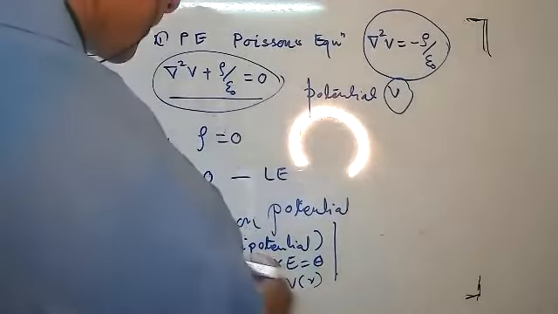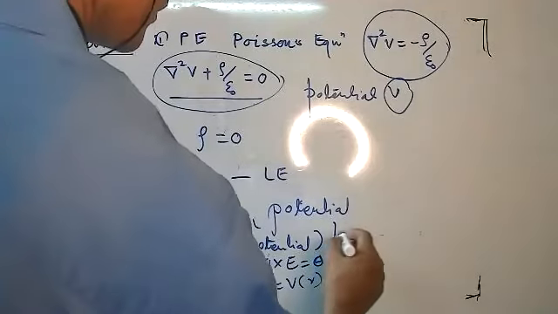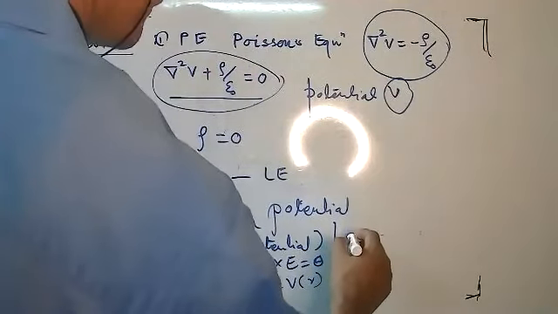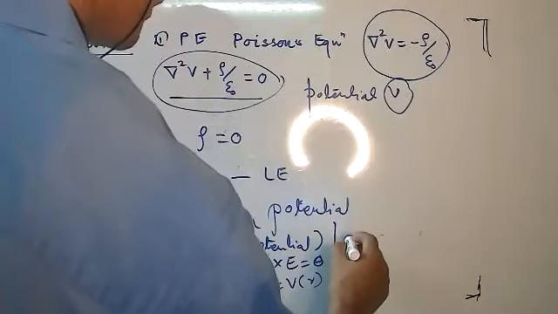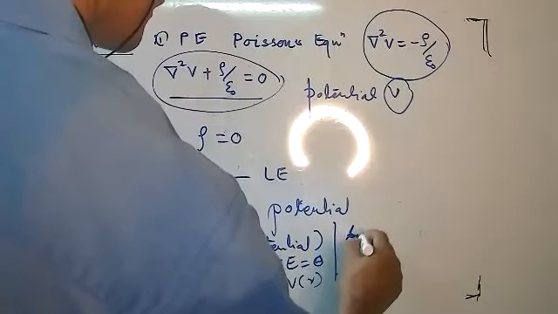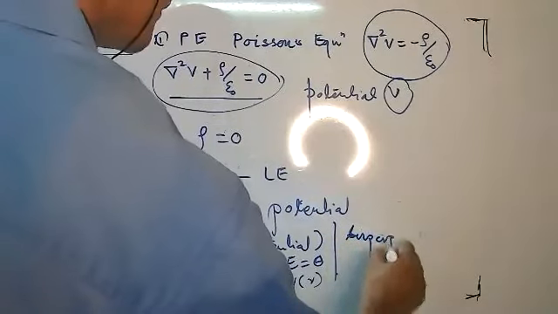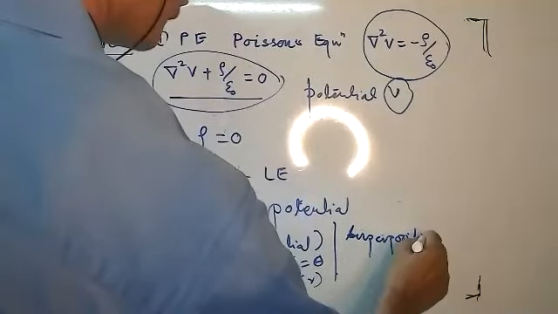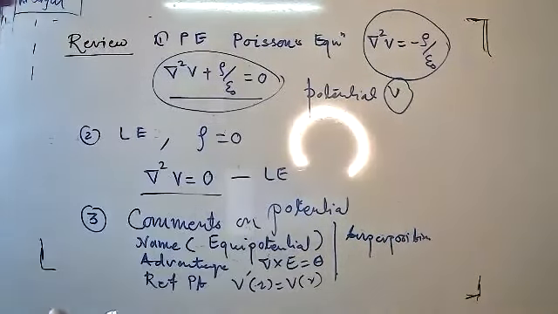Next is what? Potential obeys the superposition principle. Superposition means, dear students, a vector total addition.